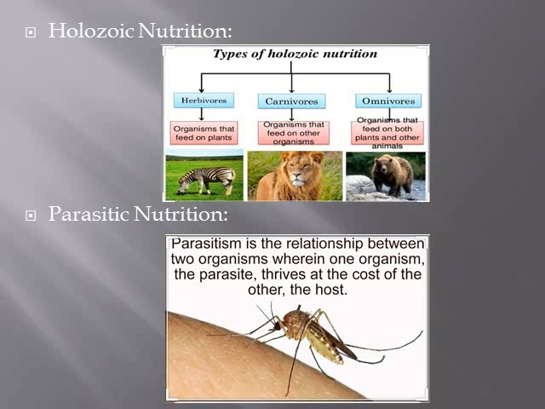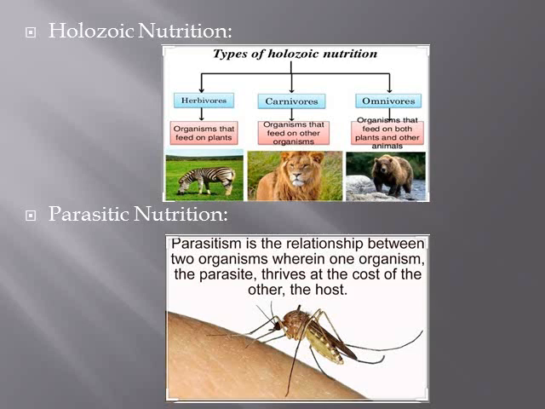So, holozoic animals can be herbivorous, that means they eat plants, carnivorous, that means they eat other animals, and omnivorous, that means they eat both plants and animals as food. So this is all about holozoic nutrition.